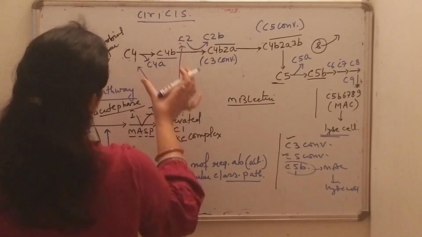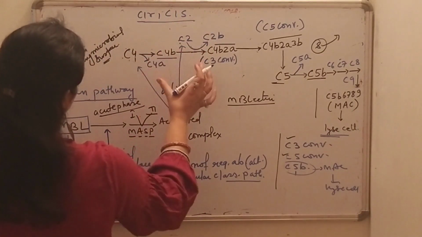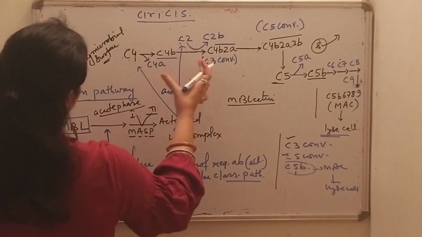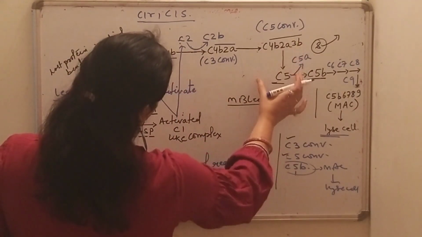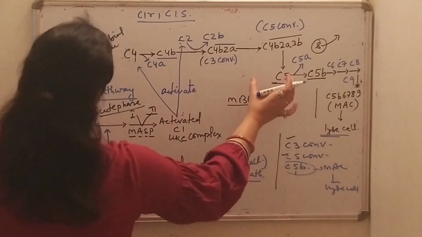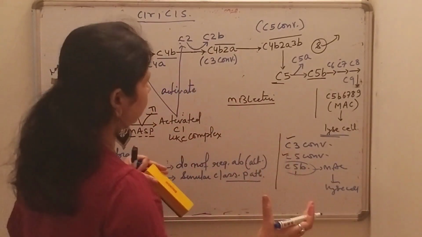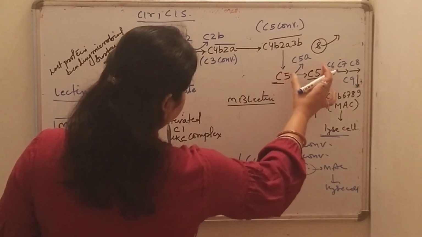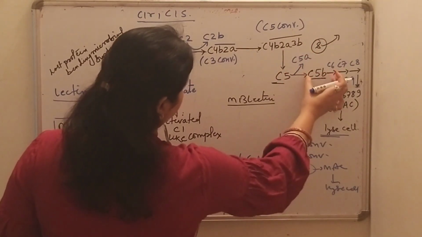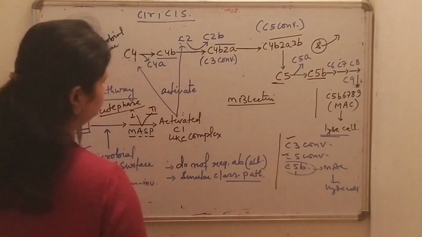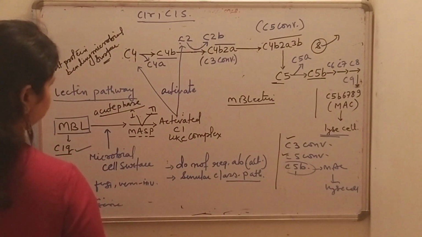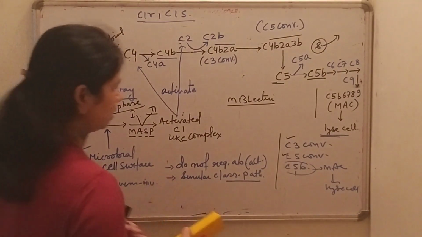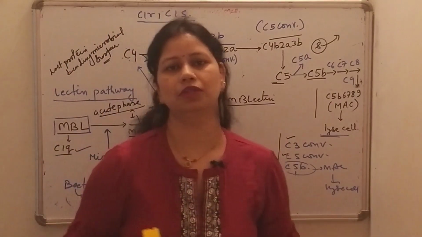Then it activates the C2 and C4 components of the complement system, and then C5 convertase is formed, which acts upon C5. So there is no need of antibody binding after the formation of C5. The larger peptide fragment, C5b, leads to the formation of MAC, and then lysis of the pathogenic cells takes place. So this is all about the lectin pathway.